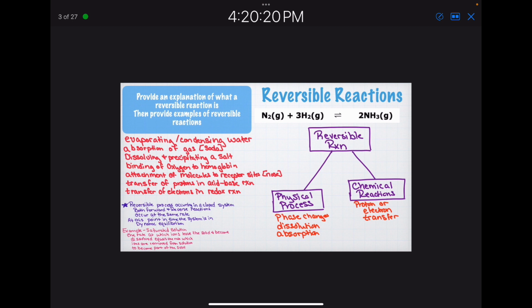So just to remind you about reversible reactions, you've had several that you are familiar with, including evaporating and condensing water, dissolving and precipitating a salt, and there's some biological ones I list out. Reversible reactions are not just limited to chemical reactions, they can be physical processes as well. Reversible processes must occur in a closed system, and both the forward and reverse reactions occur at the same rate. At this point in time, that system is considered to be in dynamic equilibrium.